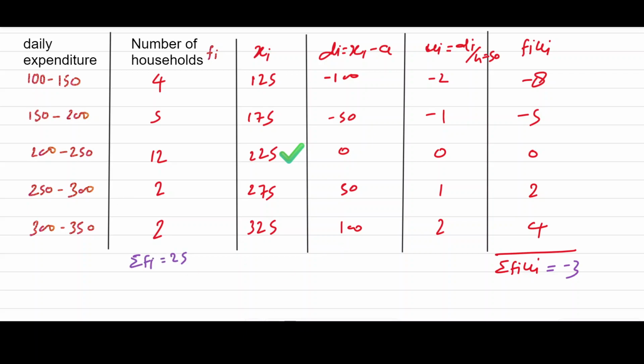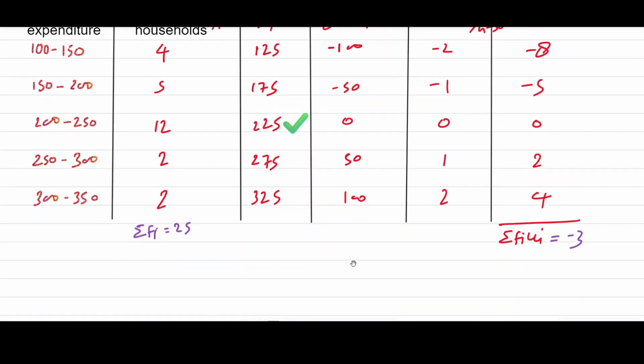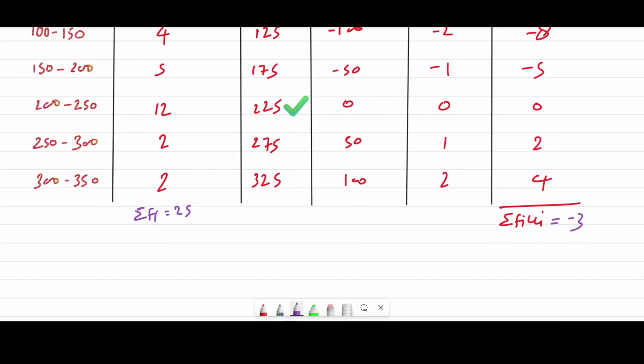Now what is the mean of expenditure? So x bar. Here we are using the step deviation method because the numbers were very big, so we use it to minimize the big numbers.